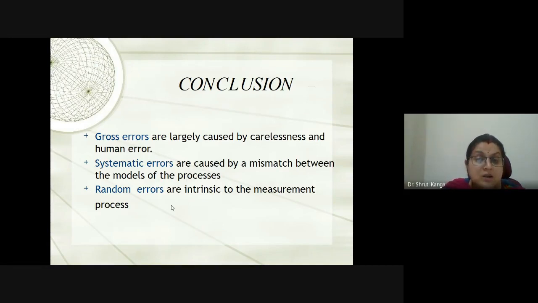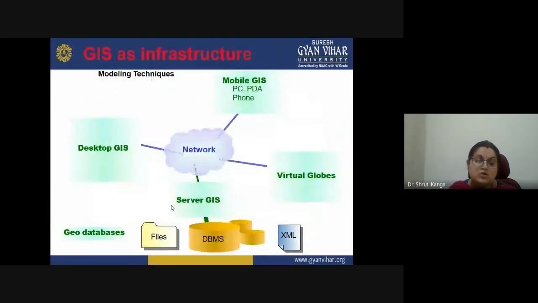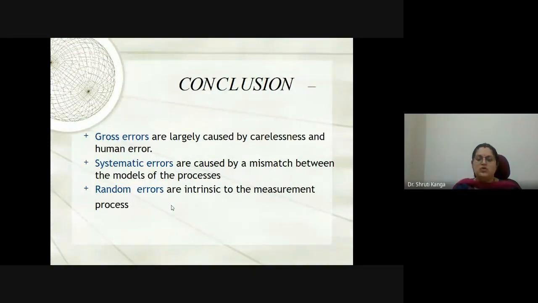Okay, so conclusion. Gross errors are largely caused by the carelessness of humans. If we are able to manage it, we will be able to have a good database. Systematic errors are caused by the mismatching between the models and the processes, so we need to take care of the systematic errors also. And the random errors are inherent to the measurement process. So we need to control all these three types of errors which are associated with the different phases of different GIS operations. So with this, the error part is controlled.